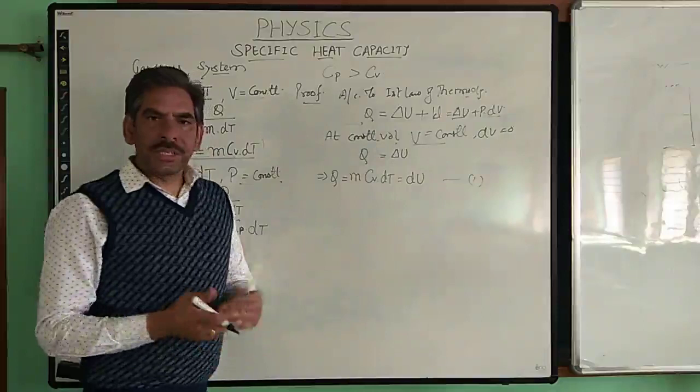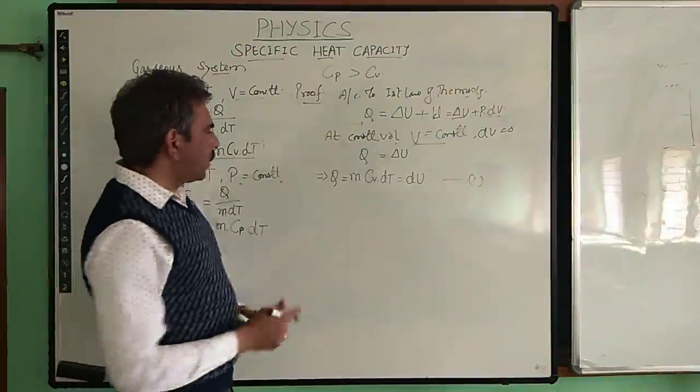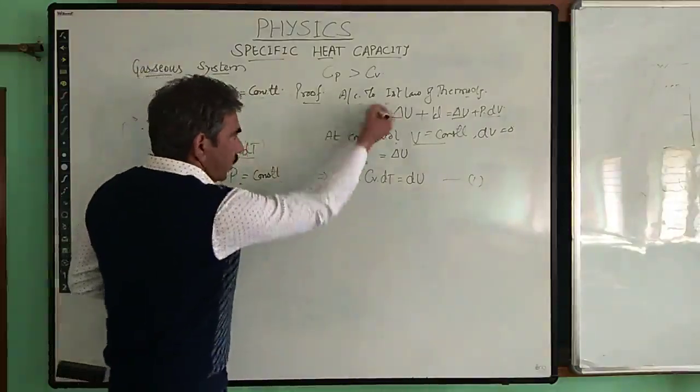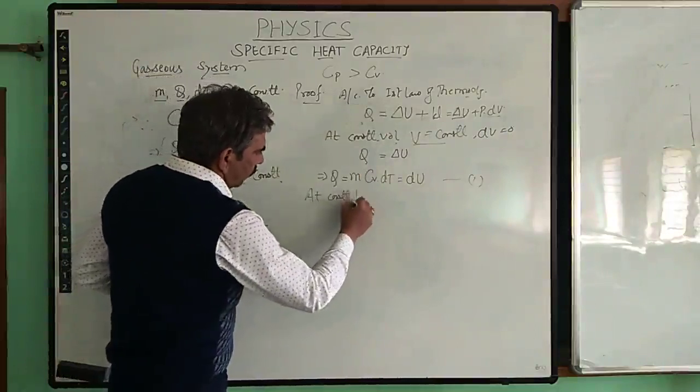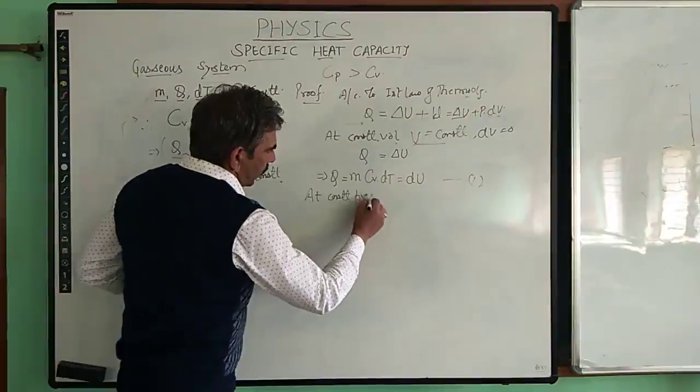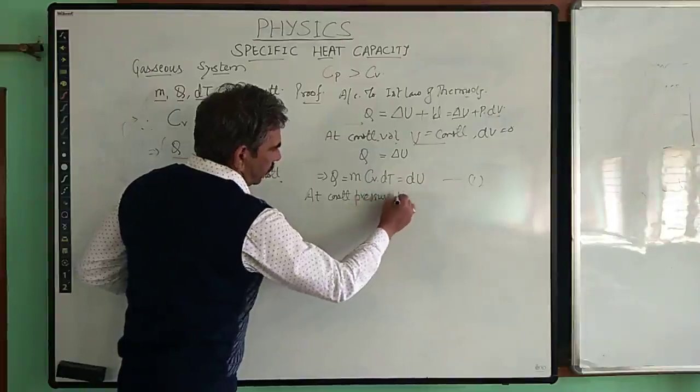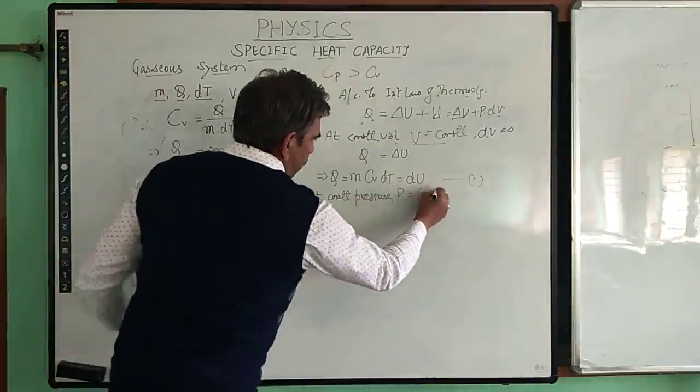And also when pressure is constant, we can write the same equation at constant pressure. At constant pressure, P is constant.